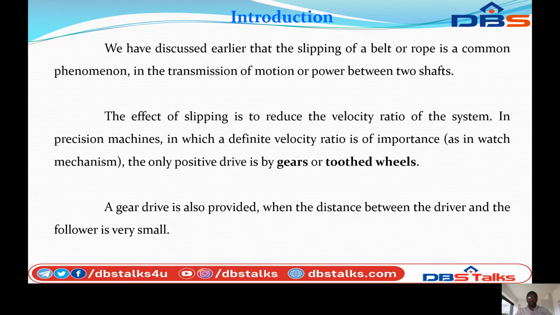In precision machines, in which a defined velocity ratio is important, the only positive drive is by gears or toothed wheels. So gears are used to avoid the slipping and maintain the velocity ratio of the system. The gear drive is also provided when the distance between the driver and the follower is very small.